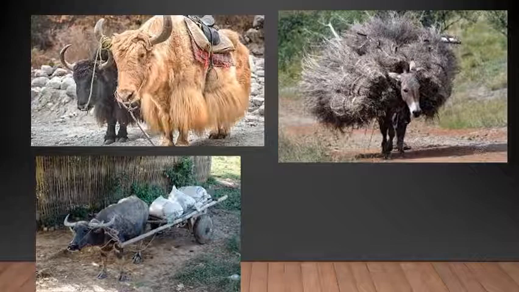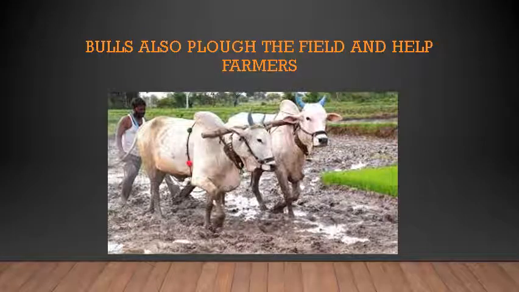So the animals that can carry heavy loads for us are called the beasts of burden. They can carry heavy loads. That's why they are called the beasts of burden. Then bulls also plough the field and help farmers. Ploughing the field is the first step that takes place in any agricultural land. When the farmer has to sow the plants, he has to first plough the field. So these bulls help the farmer to plough the field and to grow good crops.